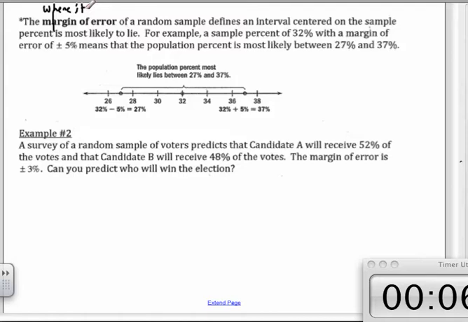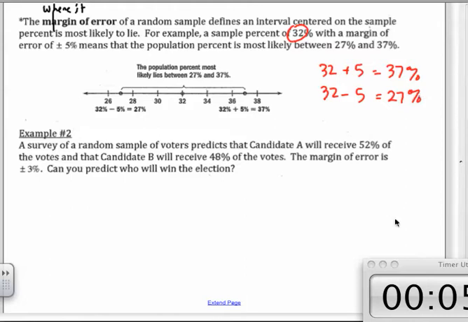Well, I took 32%, right? 32% plus 5 and 32% minus 5. And I got 37 and 27. So that means that the actual thing is going to be somewhere between 27 and 37%. That's a pretty big margin of error, really.